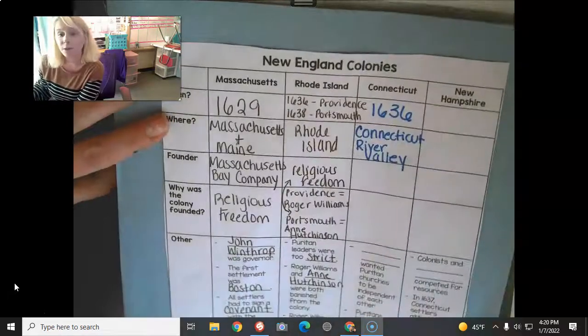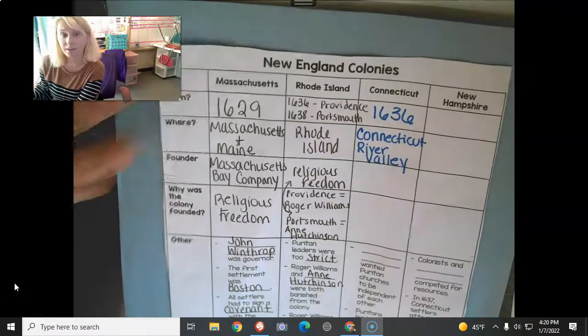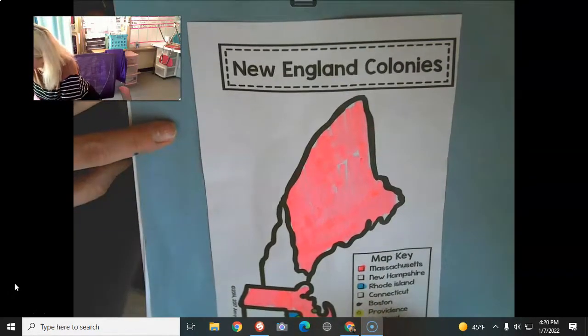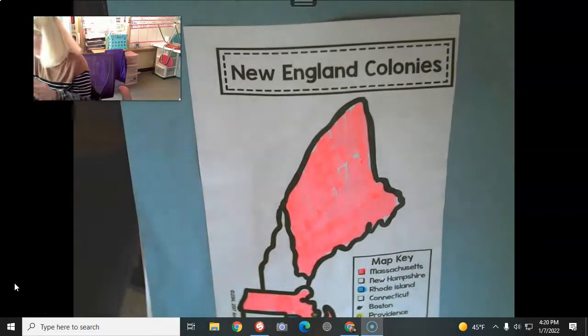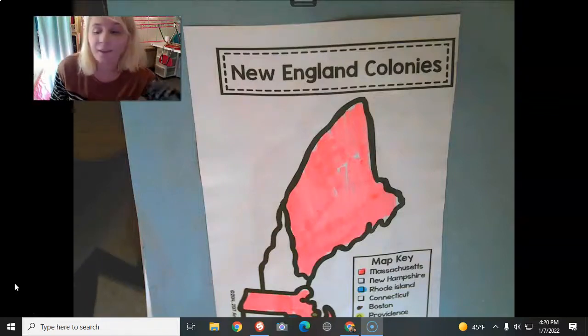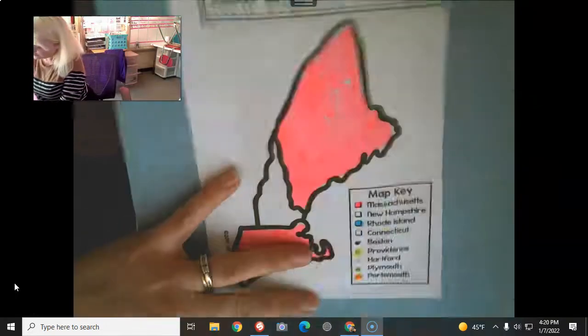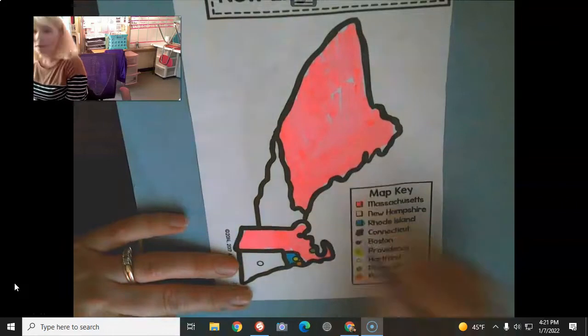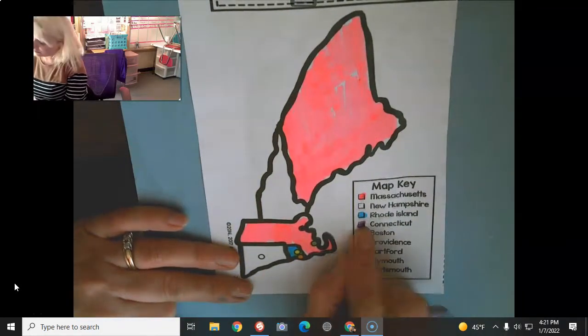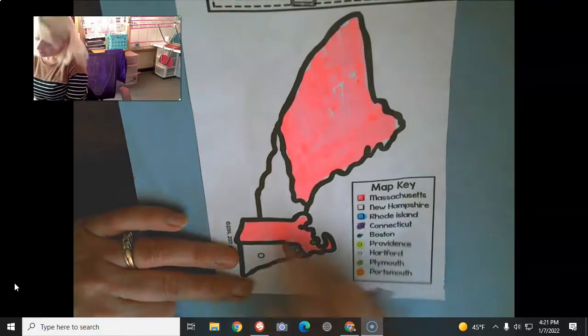Let's flip it over so we can shade in the Connecticut colony. Let's see, I have used pink, blue, black, yellow, green, purple, not purple, orange. I'm thinking of purple, that's why I said it. So I'll use purple for Connecticut. I'm going to color it in purple in the box so it matches this colony that I'm about to shade in.